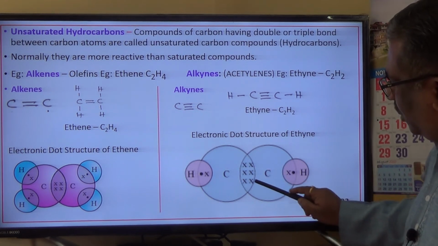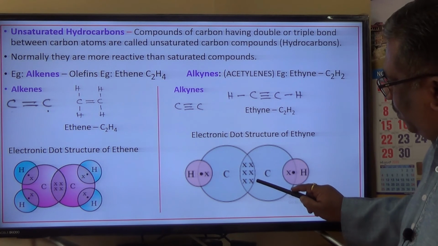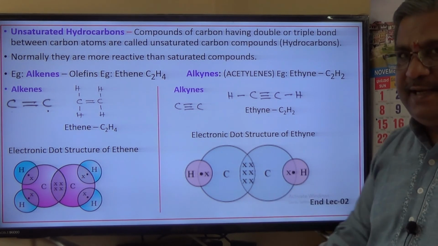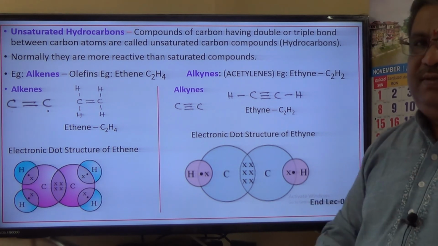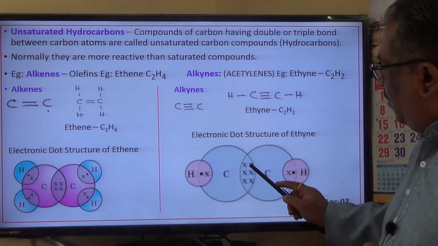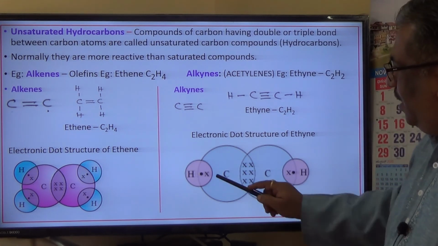First pair, second pair, third pair. One pair is 2 electrons, another pair 2, another pair 2. So totally 2 plus 2 plus 2, 6 electrons. 6 electrons means 3 pairs of shared electrons. And therefore, 1 pair represents 1 bond, 3 pairs represent 3 bonds.